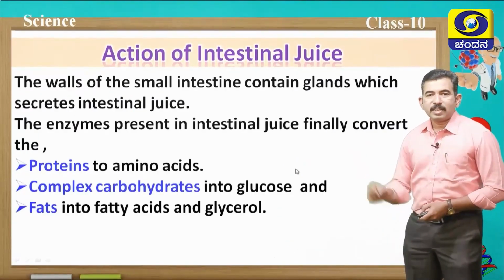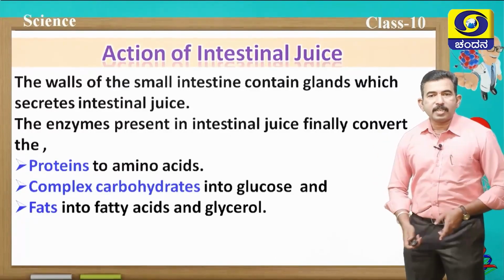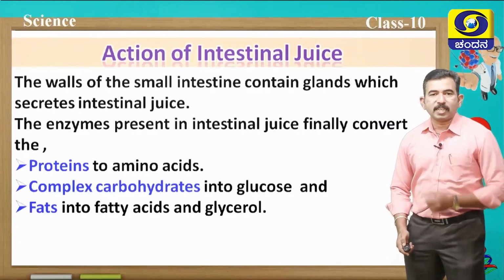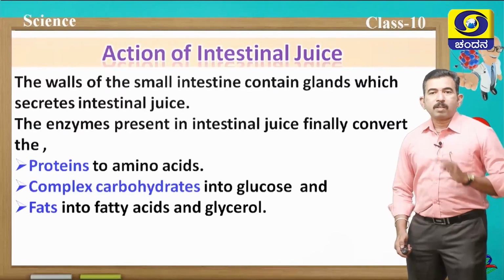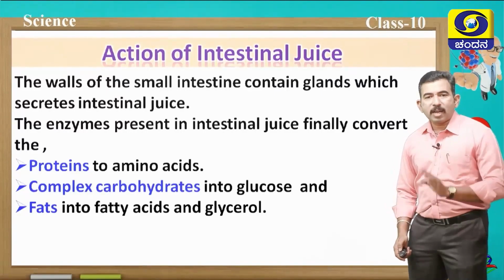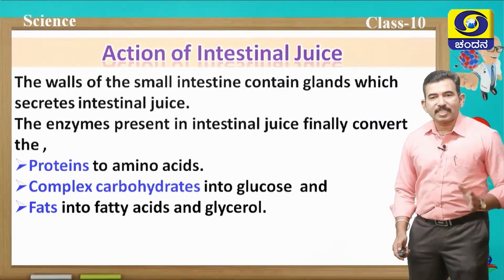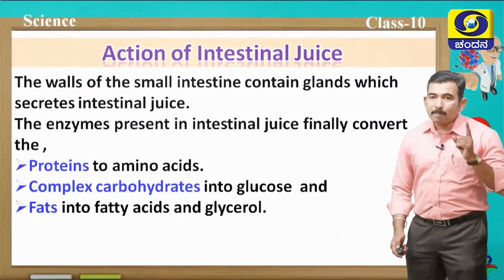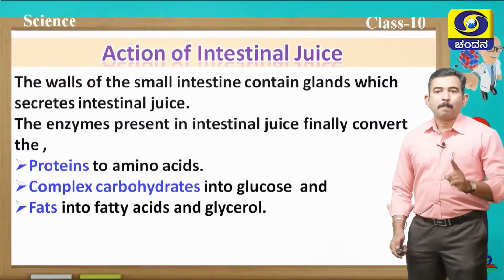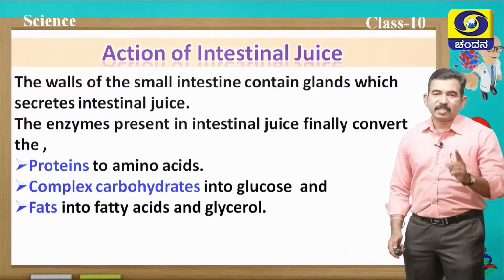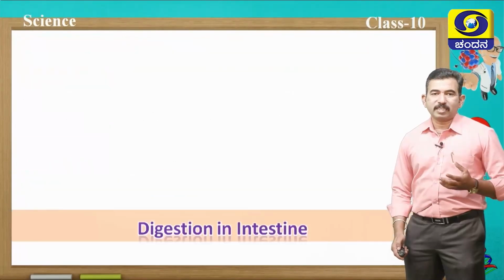Now let us discuss the action of intestinal juice. The walls of the small intestine contain glands which secrete intestinal juice. This intestinal juice finally converts proteins into amino acids, complex carbohydrates into glucose, and fats into fatty acids and glycerol. Remember, the complete digestion of food takes place not in the stomach, but in the intestine, and the digested food is absorbed by the walls of the intestine.